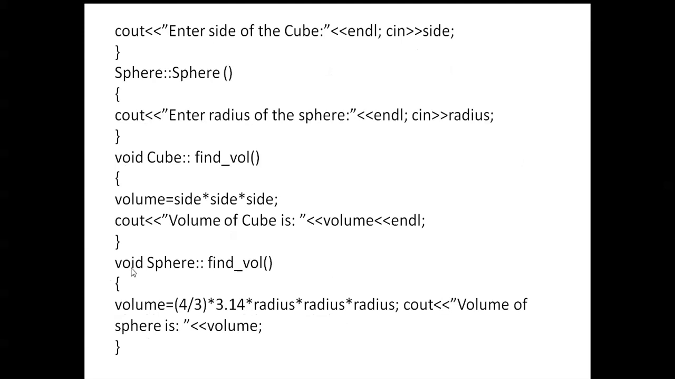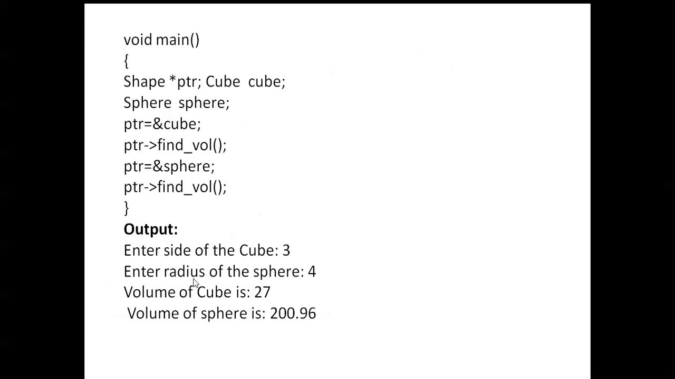Next, here you can see cube. Again, enter those values. Sphere, those values are entered here. And the result: you can see the main function. In the main function, shape is the base class that is assigned with an object, and cube and sphere, these two, are the derived classes. Those two derived classes are also assigned objects cube and sphere.